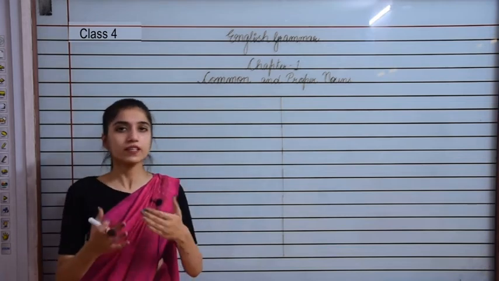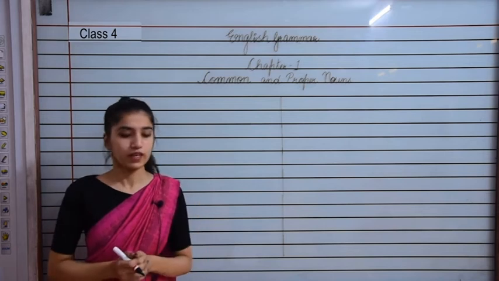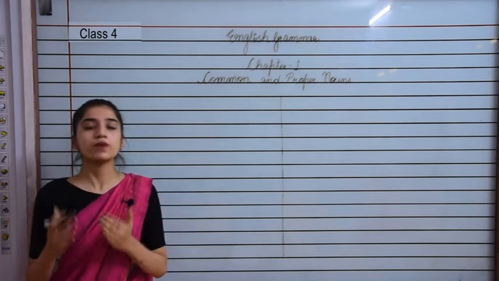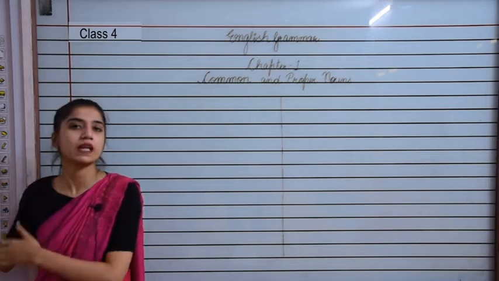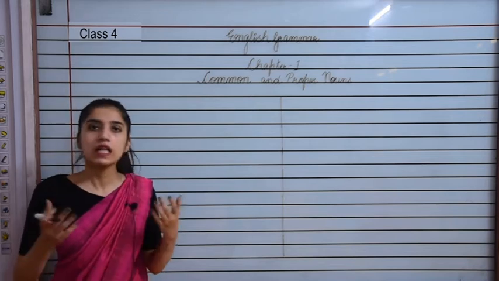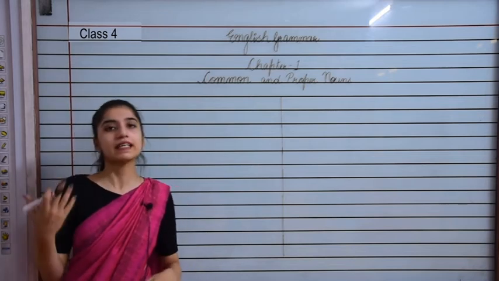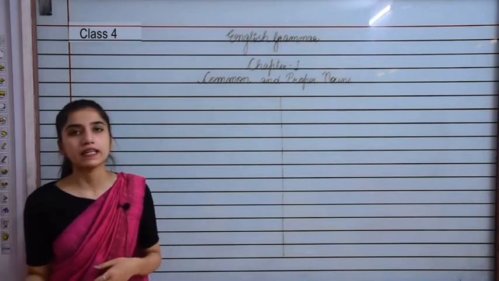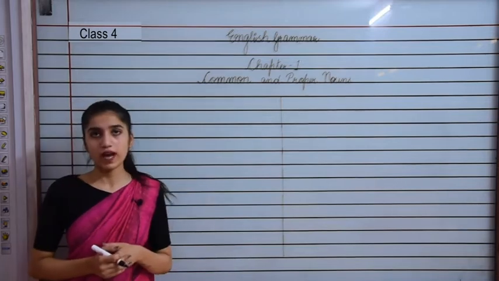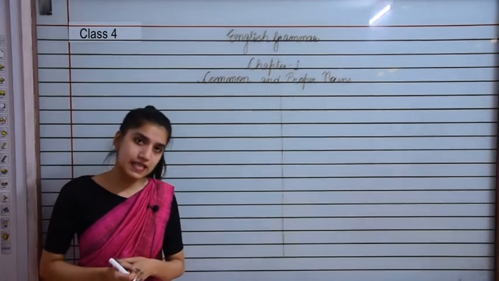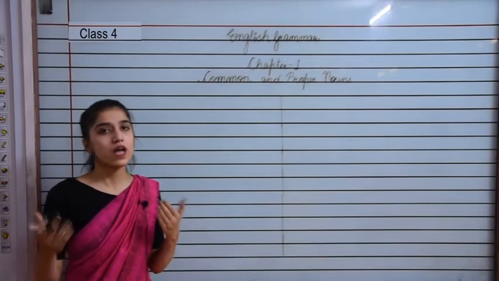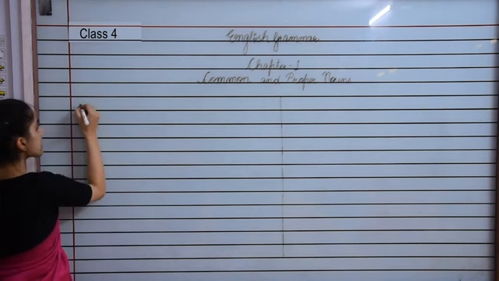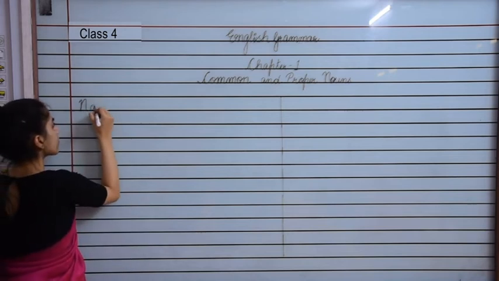So children, can you all tell me what is a noun? Nouns are the names of a person, place, animal or thing. They are the words that name a person, a place, an animal or a thing. They are called nouns, right? In short, we can call these nouns naming words. What can we call nouns? Naming words.